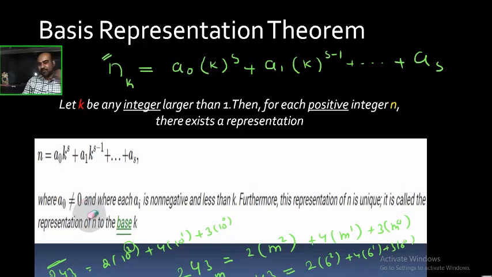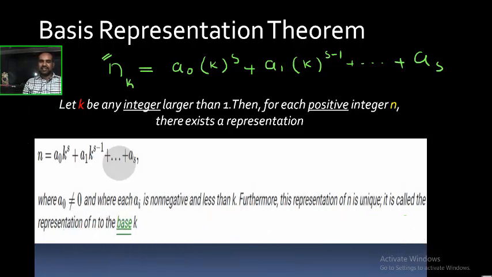Now, the important thing, students: any number n that is a positive integer, in base k, can be written as a0 into k power s plus a1 into k power s minus 1 plus so on plus as.